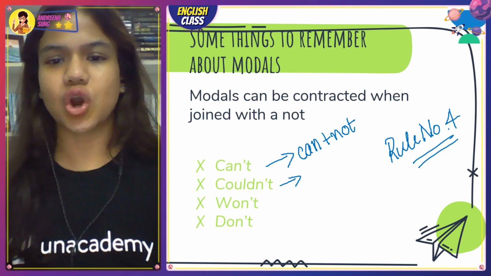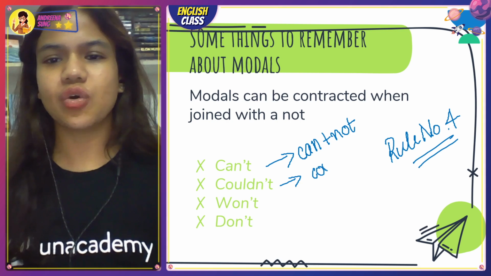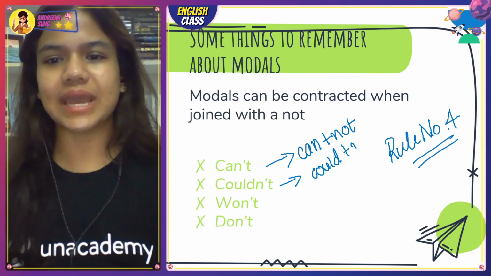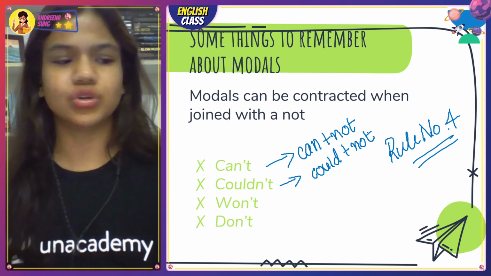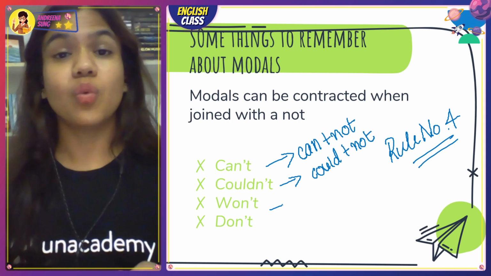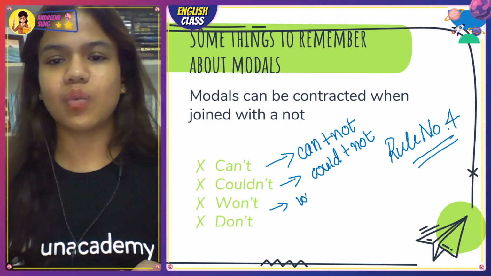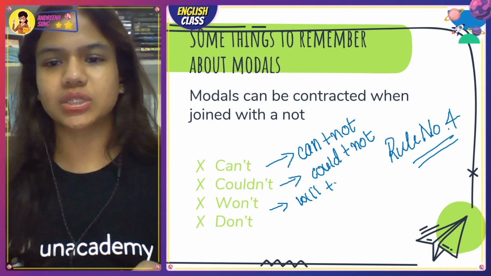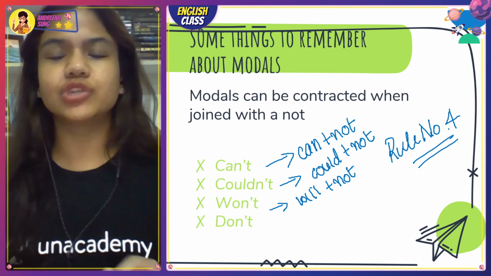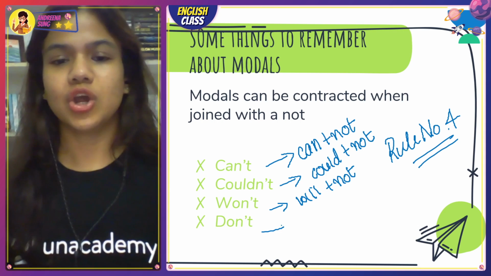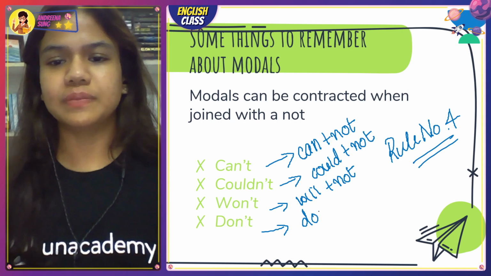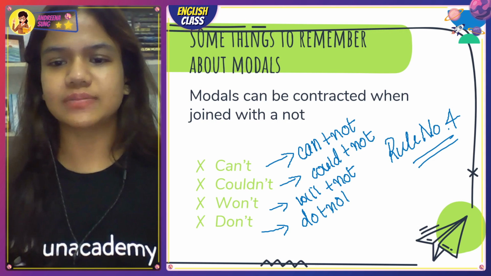Could, not, couldn't, could plus not. Couldn't, could not, right? Won't, will not. Wouldn't is would not. Don't is do plus not.